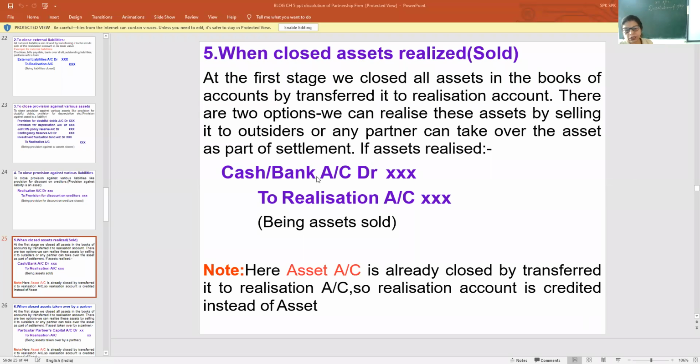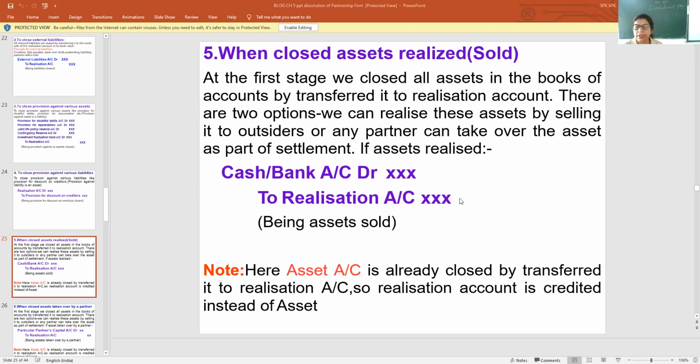Now my question is, in the exam a question came: the value of furniture is 10,000 and the firm is selling it at the time of dissolution of the firm for 8,000 rupees. What will be the general entry? Simple. Cash account debit to realization account 8,000.